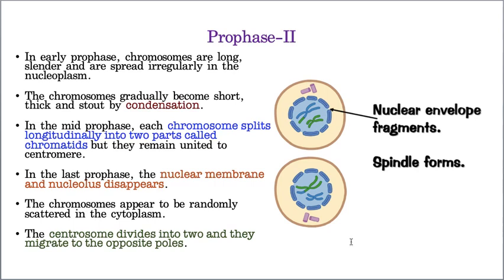First one, condensation. That means the thread-like chromatin material converts into rod-shaped chromosomes, and they undergo a longitudinal split, which results in the formation of sister chromatids. The nuclear membrane disappears, the nucleolus disappears, and because of that the chromosomes get scattered throughout the cytoplasm of the cell, and the centrosomes start moving towards opposite poles. Now you tell me, what is the difference between mitosis and meiosis 2? See, exactly the same. Meiosis 2 is exactly similar to mitosis only. That means I am giving a recap of mitosis in the name of meiosis 2.